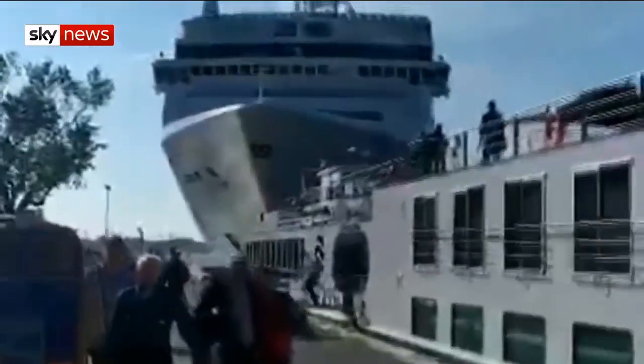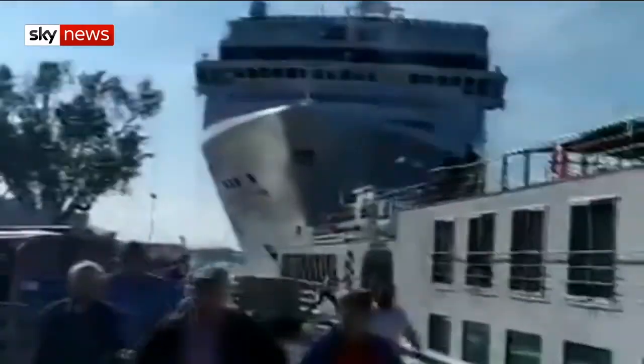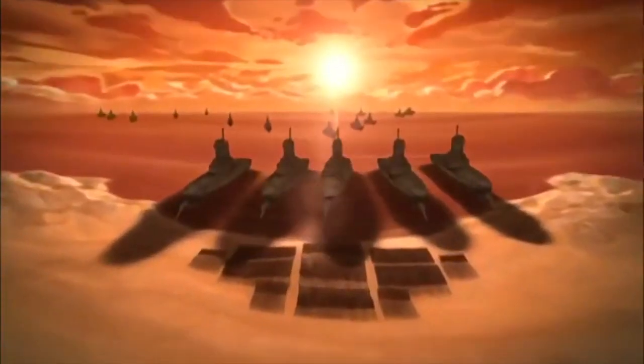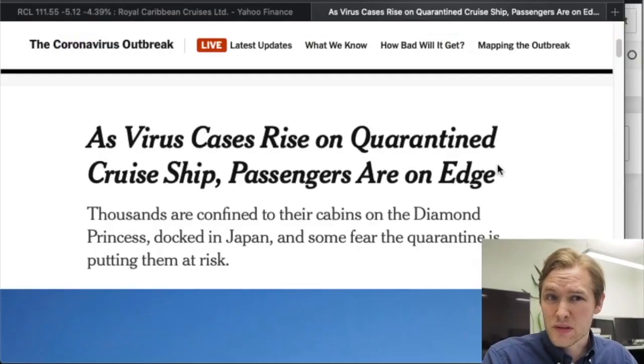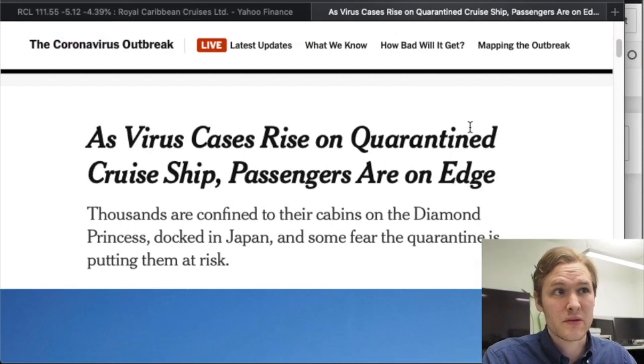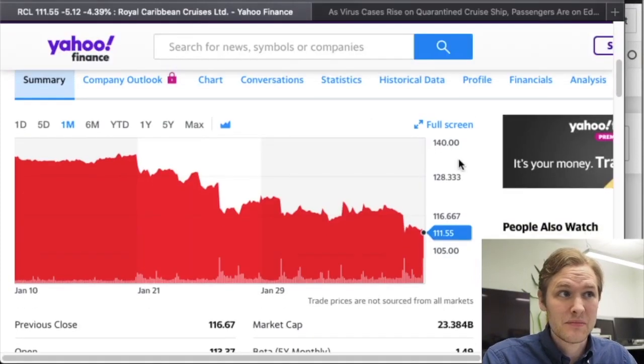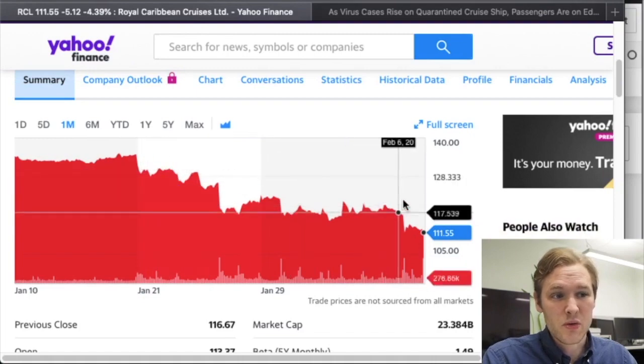About a month ago I had a splendid idea to invest in cruise stocks. And then everything changed when the coronavirus struck. I don't know about you, but it seems quite logical that people don't want to travel as much when there's a worldwide epidemic on the loose. And you have probably seen the headlines that several cruise ships have been quarantined because of coronavirus outbreak. So, needless to say, my investment did not go so well.